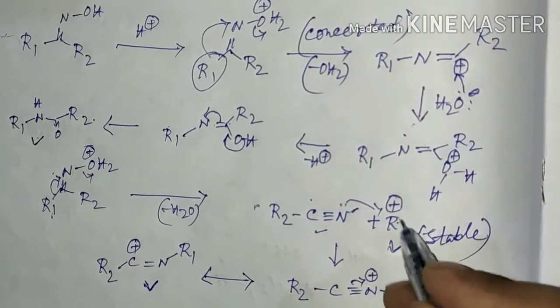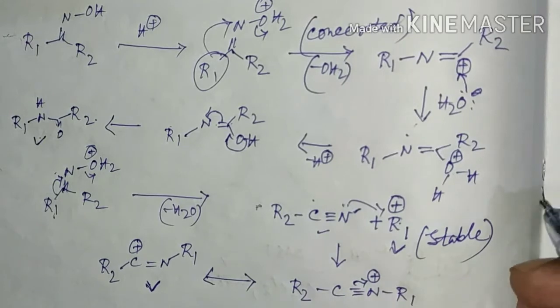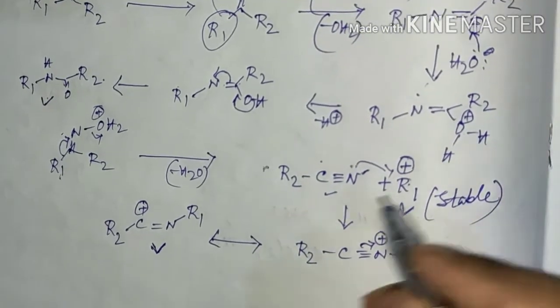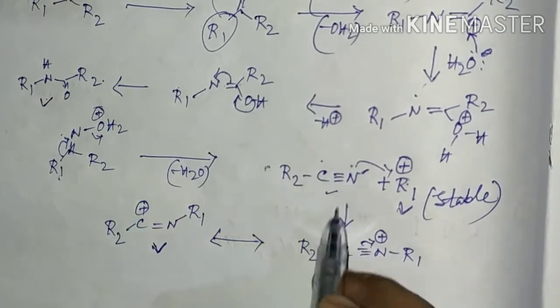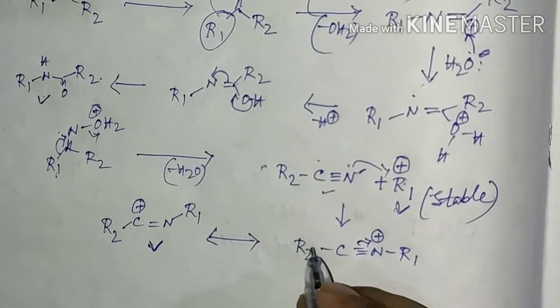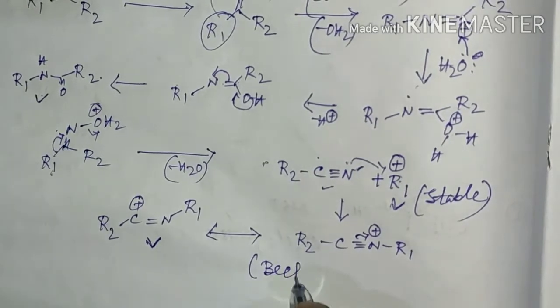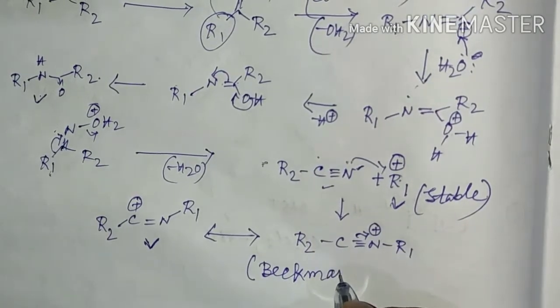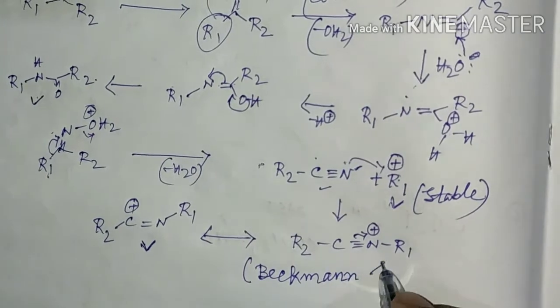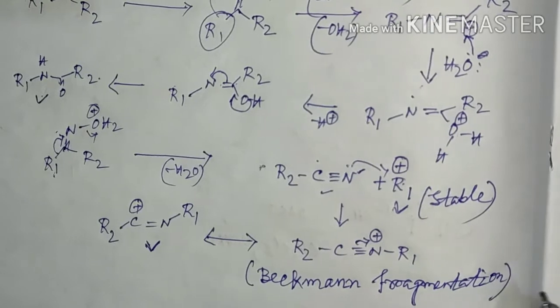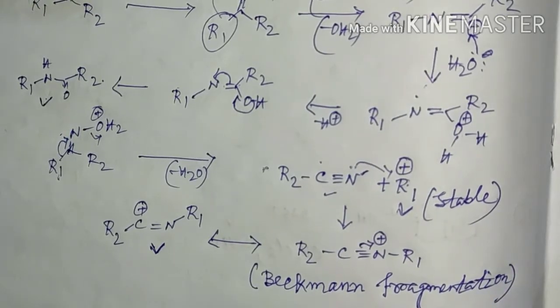But if the R1 carbocation is secondary or tertiary or stabilized by a lone pair of a heteroatom, then the reaction must go through this fragmentation mechanism, and this reaction is known as, not Beckmann rearrangement, but Beckmann fragmentation reaction. Is it okay? When I show some examples, then we will understand it better.